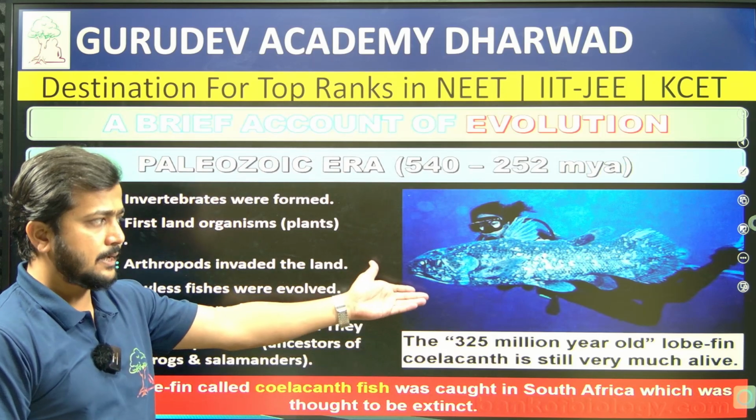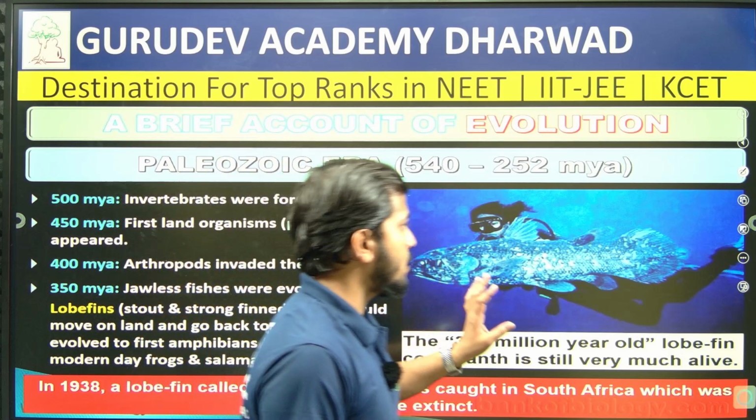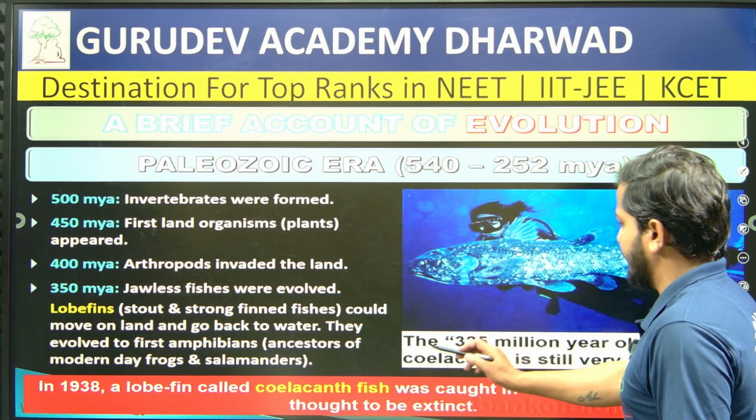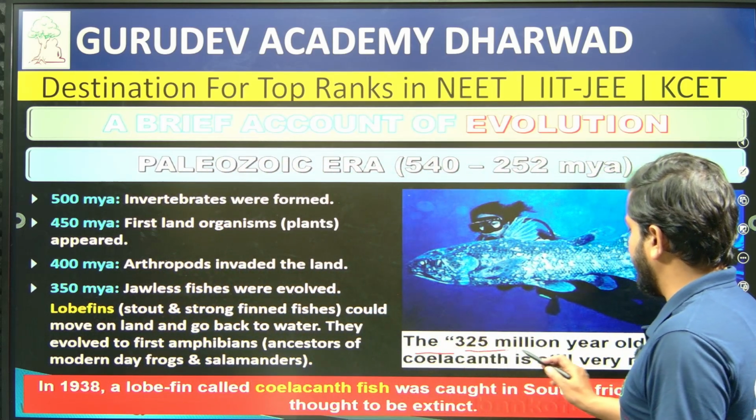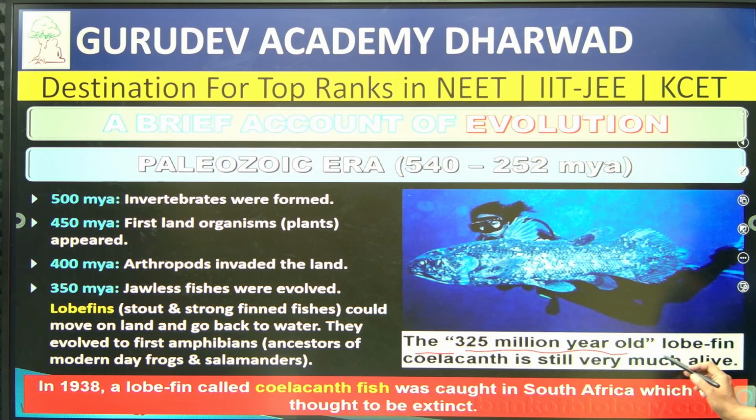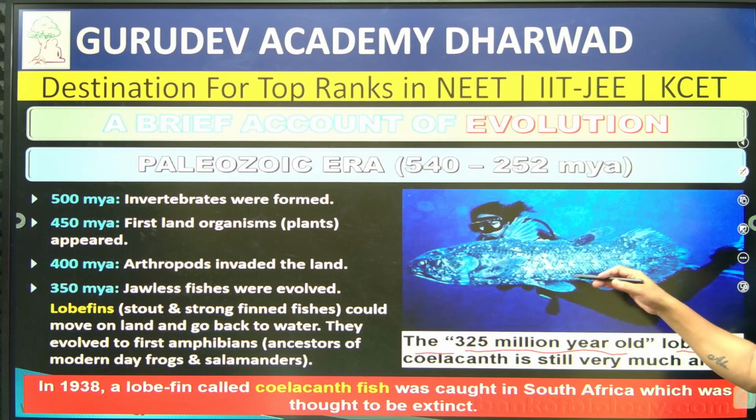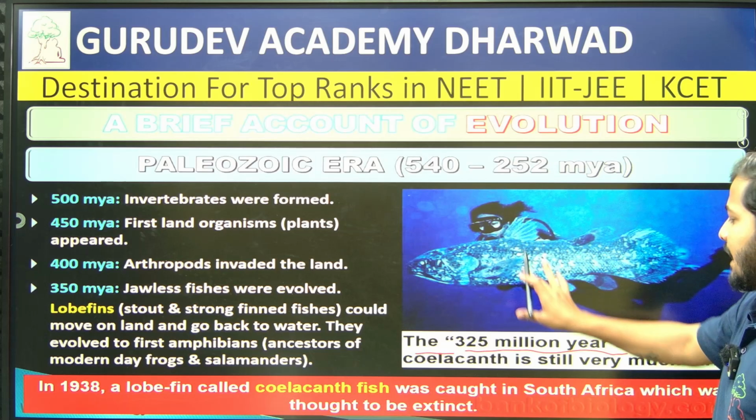They thought it was extinct, but they got this particular type of fish, and it is 325 million years old, one of the ancestors, right.